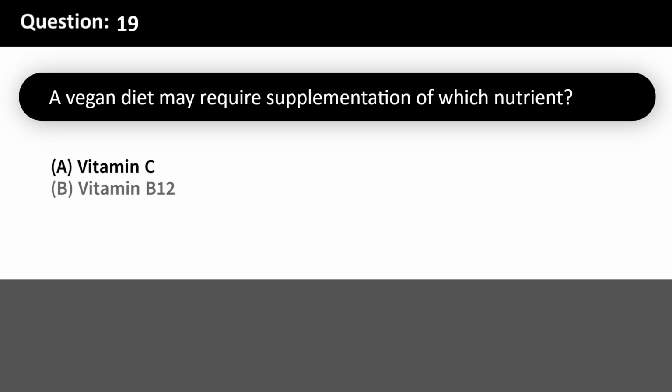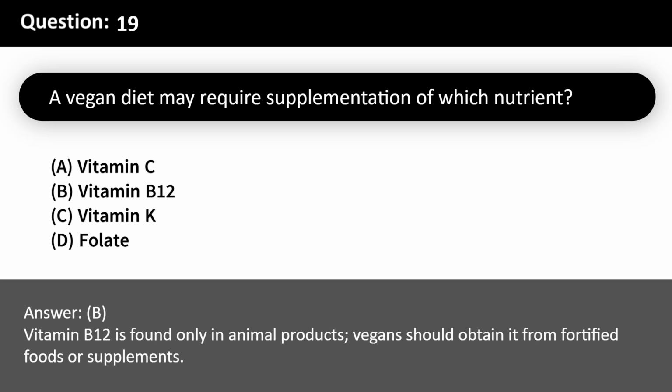A vegan diet may require supplementation of which nutrient? A. Vitamin C. B. Vitamin B12. C. Vitamin K. D. Folate. Answer, B. Vitamin B12 is found only in animal products. Vegans should obtain it from fortified foods or supplements.